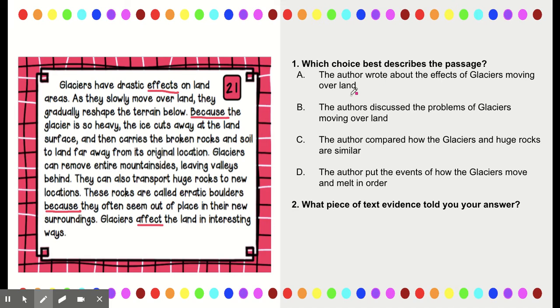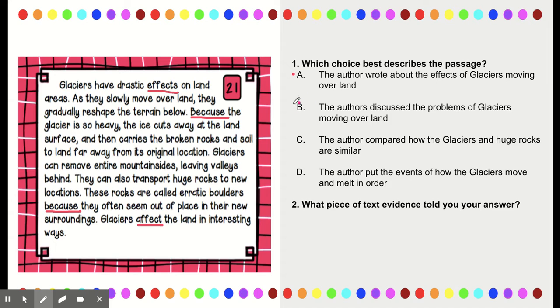So now let's go look at my multiple choice. And right here, I'm looking at right A. The author wrote about the effects of glaciers moving across the land. I really like it, but I'm a good reader. I'm a good test taker. I'm going to look at all the options. The author discussed the problems of glaciers moving over land.